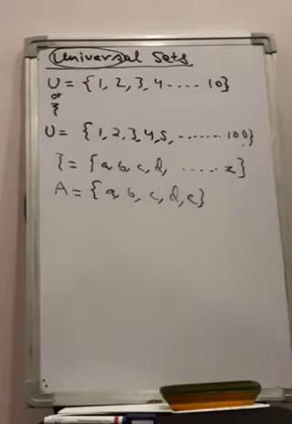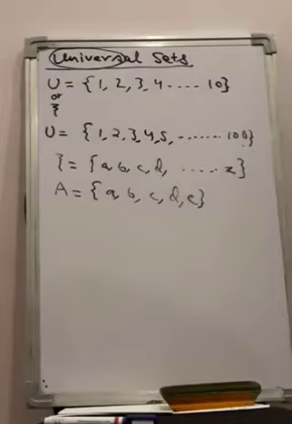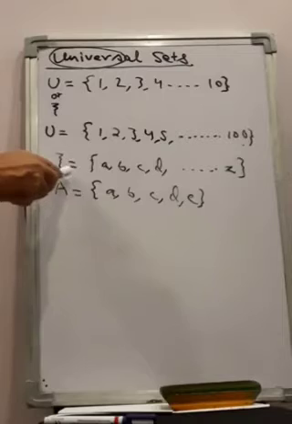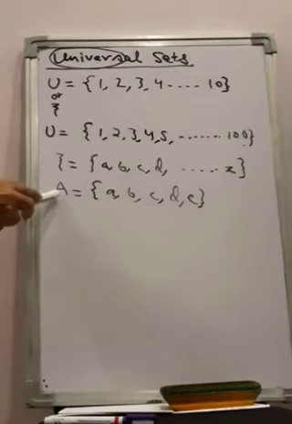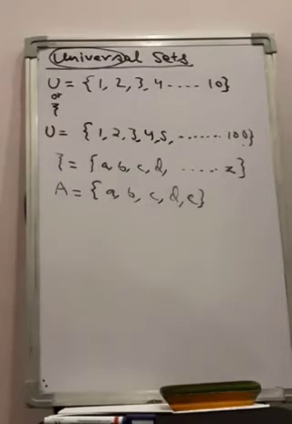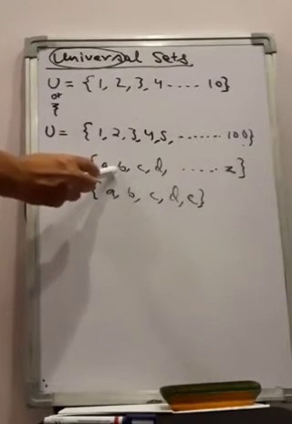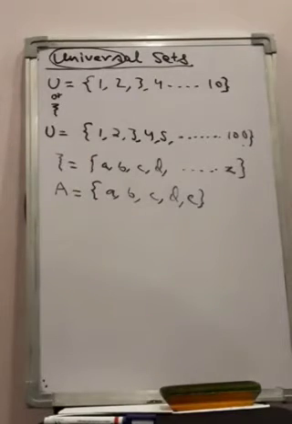So a universal set is like a bigger box where everything is available, and whatever you need you will pick the desired things from that bigger box. So this is a bigger box in this case, and this is the number of things that we needed, and we have chosen those elements from this universal set.